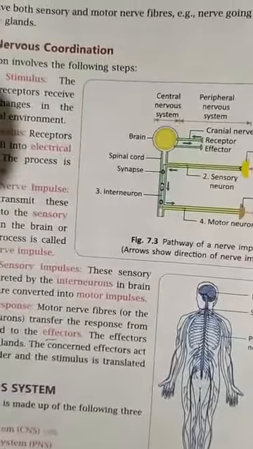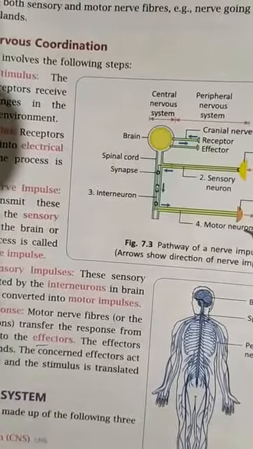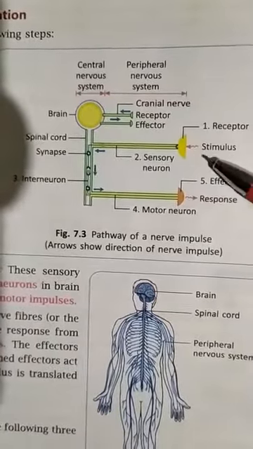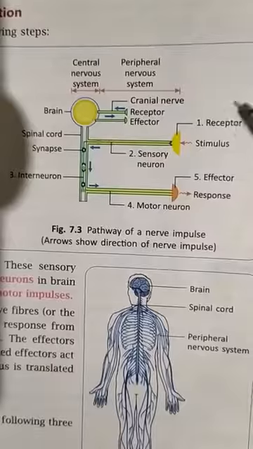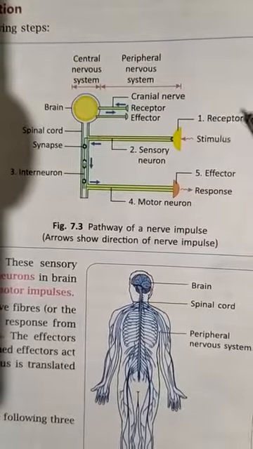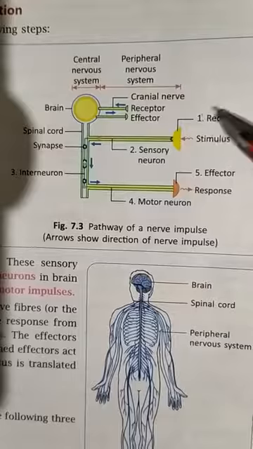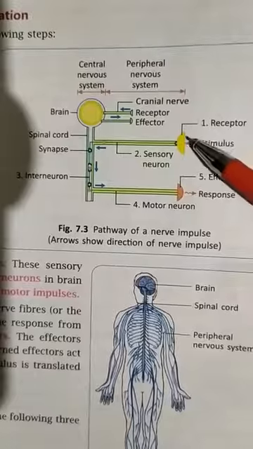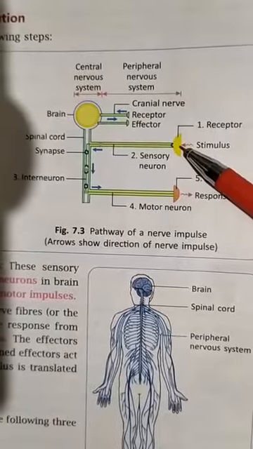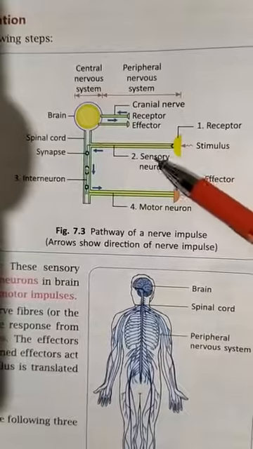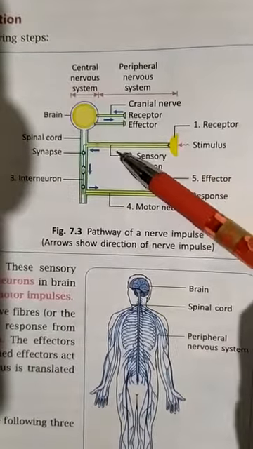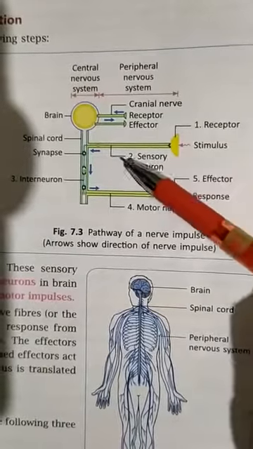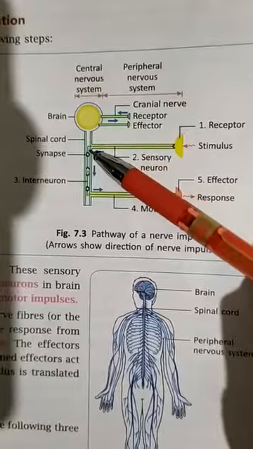Let us again concentrate on the figure, that is, the pathway of nerve impulse. Here you can see the stimulus is generated and received by the receptor, also known as sensory cell. This stimulus will be converted into an electrical nerve impulse, which will be transferred by the sensory neuron from the sense organ to the brain or spinal cord.